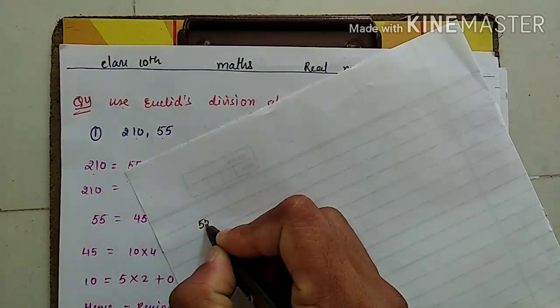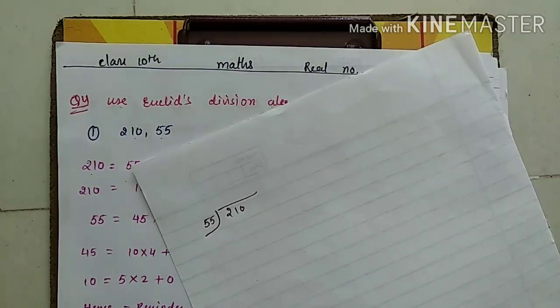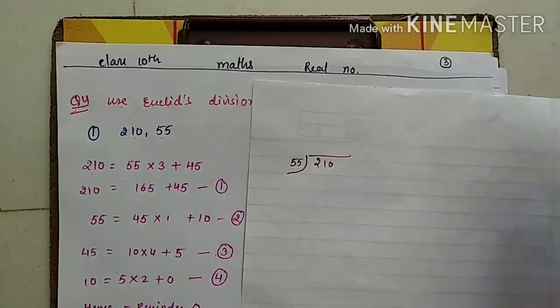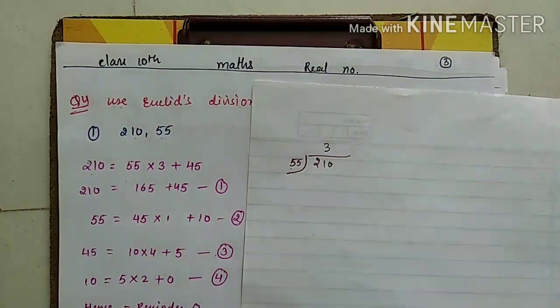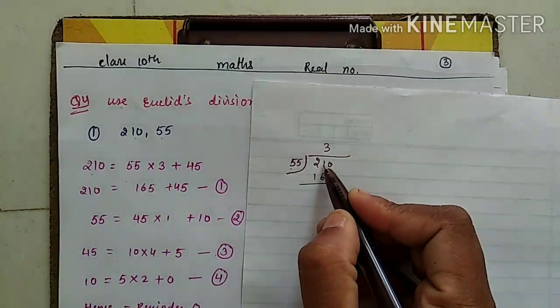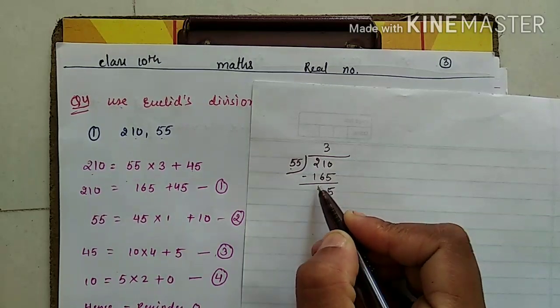This 55 is my divisor. This 2,10 is my dividend. Same I have written here. Now see here, but do one comparison with this. Okay. 55 threes are what will come? 165. What is your remainder? Just do minus: 10 minus 5 is 5, 9 minus 6,